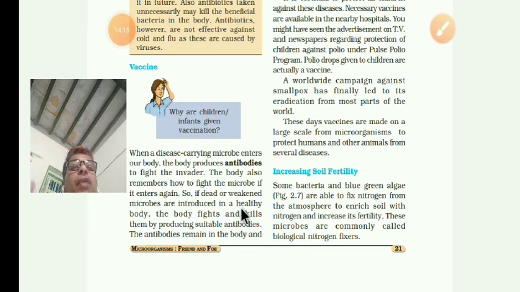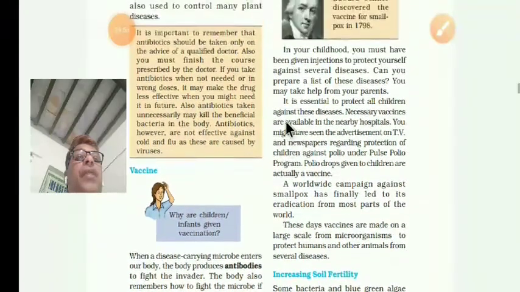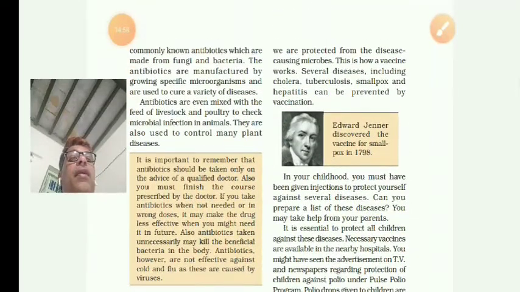These antibodies remain in the body, and we are protected from disease-causing microorganisms. This is how the vaccine works.